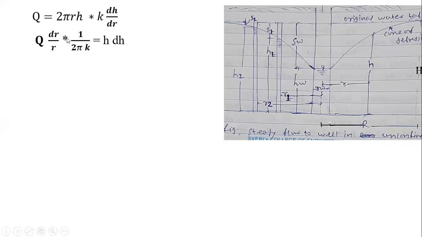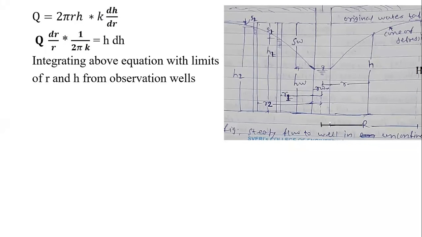Into what? 2 pi K, and h remains as h into dh. Since 2 pi K is multiplying, it will be dividing towards the left-hand side, so I have written 1 by 2 pi K. Simple mathematics we have used here, equal to the remaining parameters h and dh. Then we integrate the above equation with the limits for r and h from the observation wells.